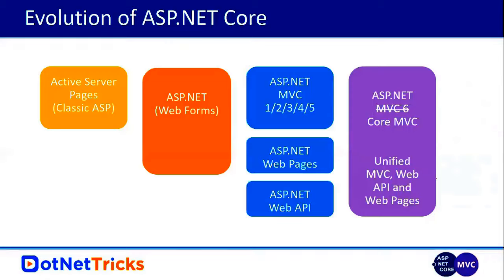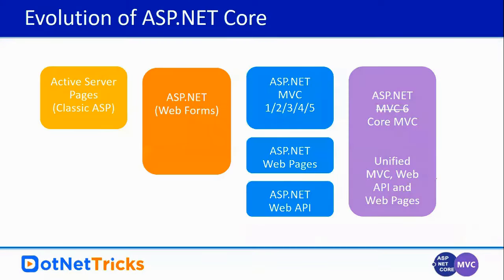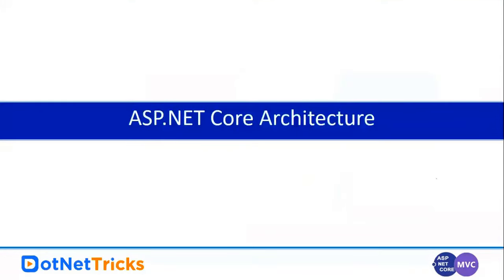Altogether we have the common library as well in ASP.NET Core. So using the same project template and the same controller, I can create the API, and I can create the MVC. Simple. It is a unified version of MVC, web pages, and Web API.